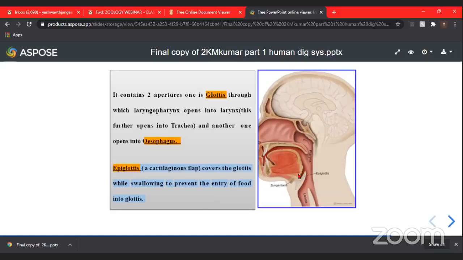So this is epiglottis. It closes the larynx during the swallowing of food. Whenever we swallow the food, the food does not enter into this, as the epiglottis covers the glottis. During normal time, it stays open such that the air freely enters into the larynx. So this is regarding pharynx. The structures seen in pharynx are glottis, which is covered by epiglottis.